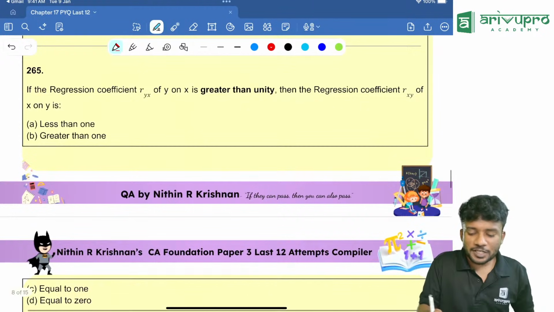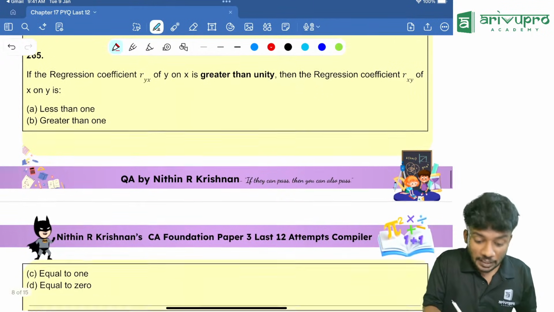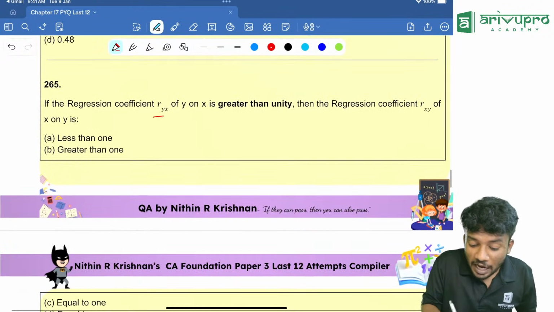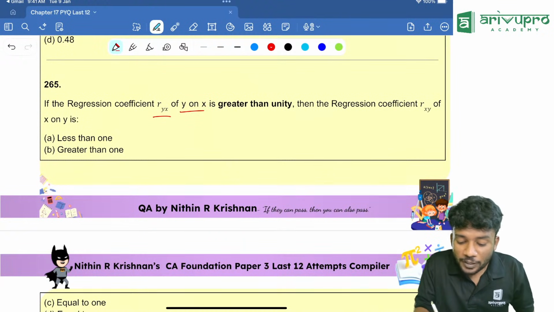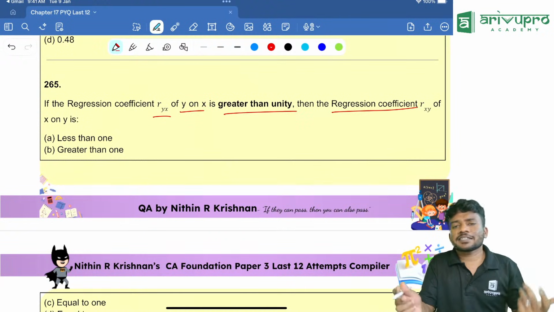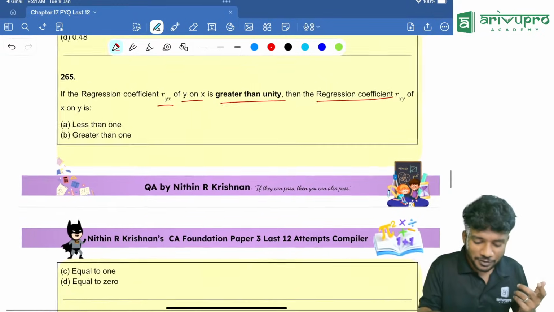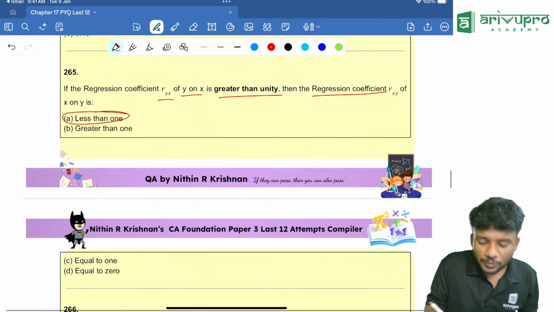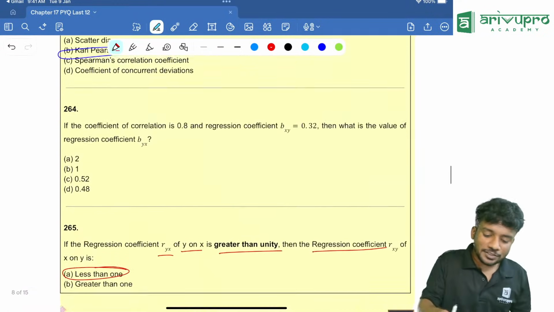This was a repeated question in the September attempt; the same question was there. If the regression coefficient Ryx of y on x is greater than unity, then the regression coefficient Rxy of x on y should be less than unity, or less than 1. Option A is your answer.